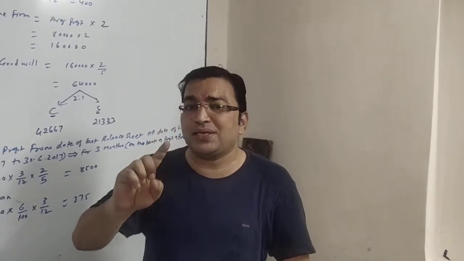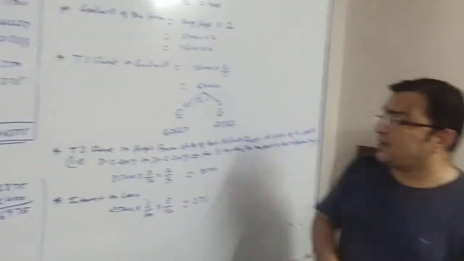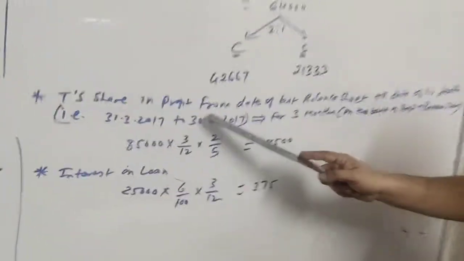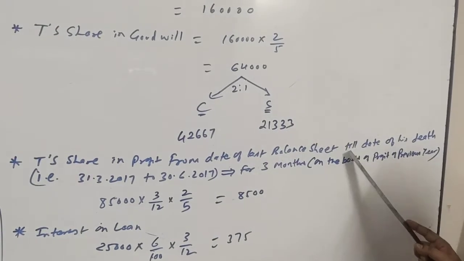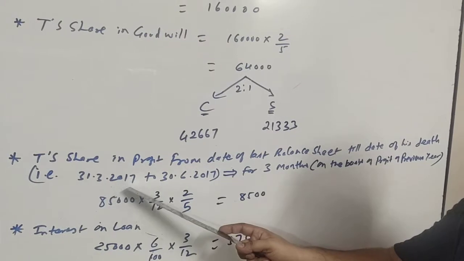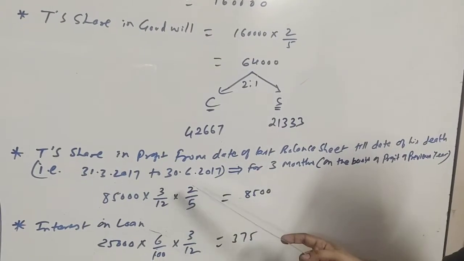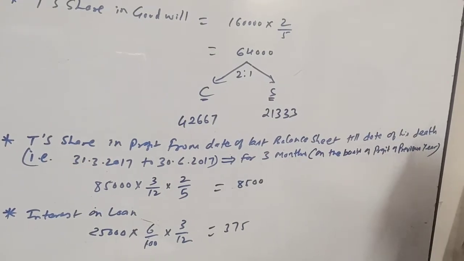In that, the previous year's profit, that is 2016-17 profit, was 85,000. So T's share in profit from the date of the last balance sheet, 31/3/2017, till the date of his death, 30/6/2017.